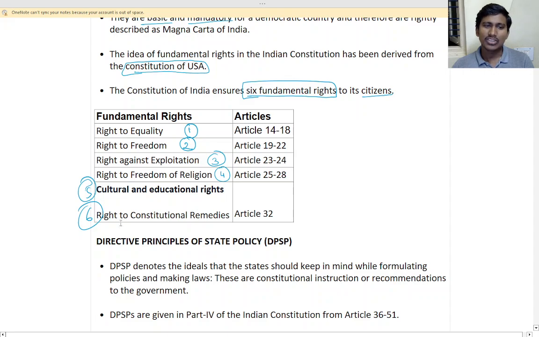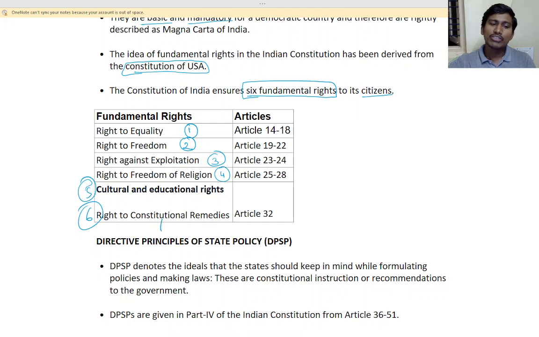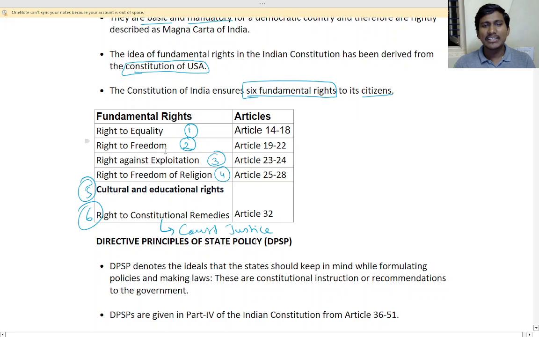So, right to constitutional remedies. Right to constitutional remedies means if anything wrong happens, you have the right to go to the court and the court will decide the justice, isn't it? So these are all the main 6 fundamental rights.